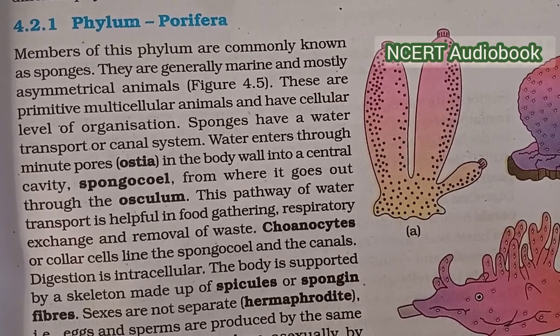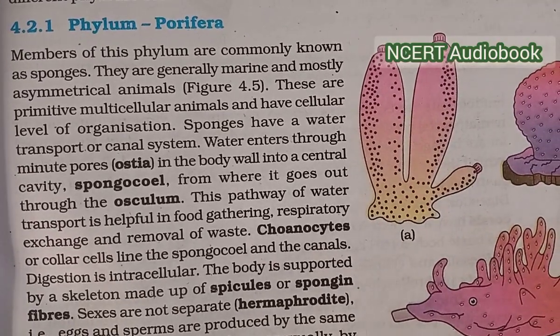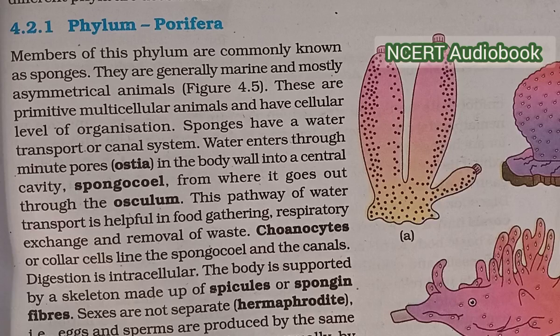4.2.1 Phylum Porifera. Members of this phylum are commonly known as sponges. They are generally marine and mostly asymmetrical animals. These are primitive multicellular animals and have a cellular level organization. Sponges have a water transport or canal system.